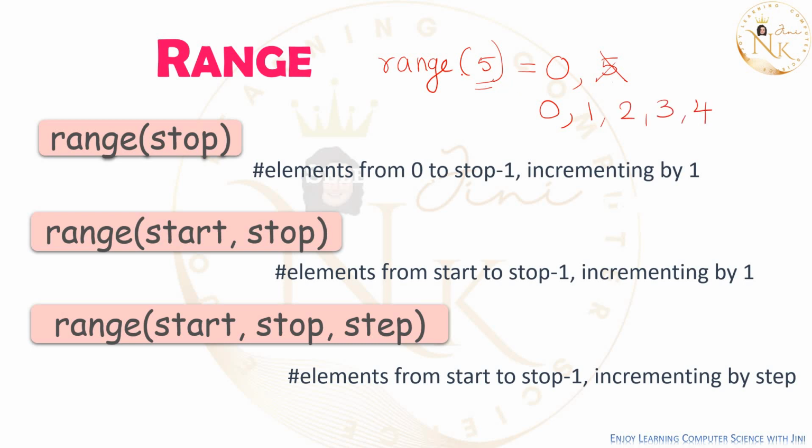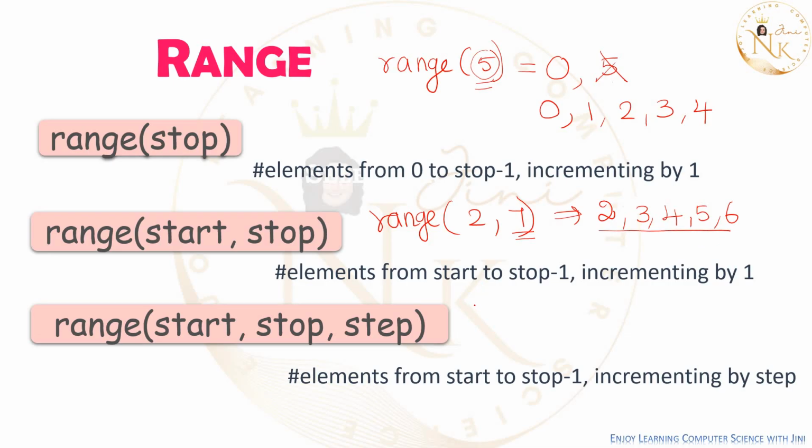Only when 1 value is given, this is your end value. End value will not be included. Start value will be 0. So it starts from 0, 1, 2, 3, 4. When we are giving 2 values for the range, start, stop, in this case I am giving range of 2, 7. So the starting value is 2, then 3, 4, 5, 6. Ending value is 7. End value will not be included. So these are your range values.